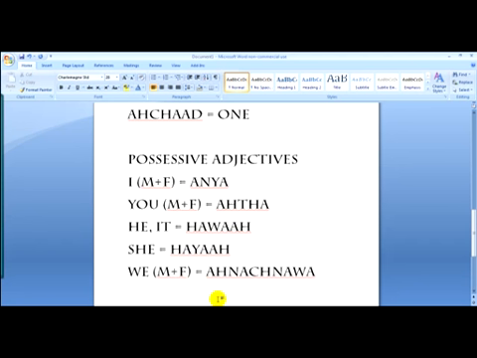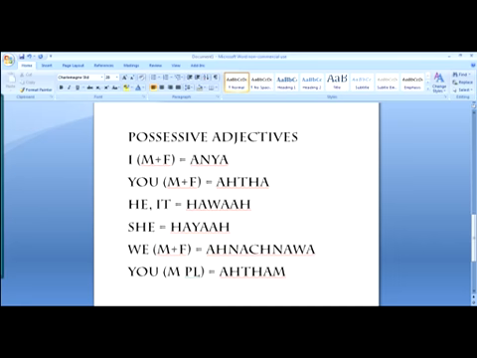You, male plural, is a thumb. Then you, female plural, is a thun.